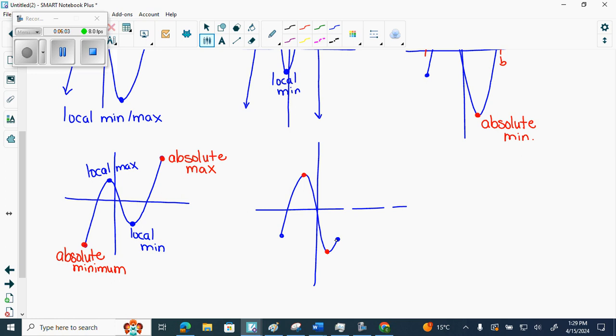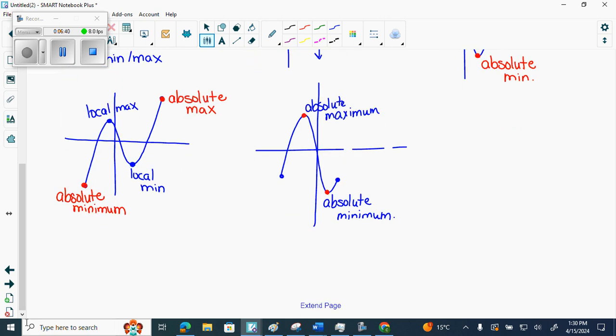So now, this would be the absolute max. And this would be the absolute minimum. And what would my endpoints be? Endpoints. That's all they would be. Because endpoints can either be your absolute max or min, or just endpoints. They can't be locals. And both those endpoints are not the absolute highest or lowest this graph goes to, so they're just endpoints. Make sense? All right. So that's if I gave you graphs.